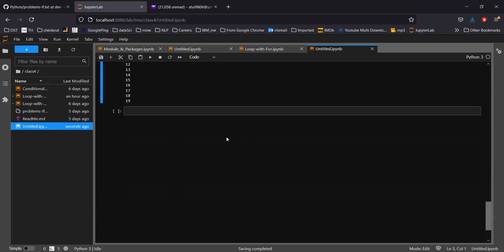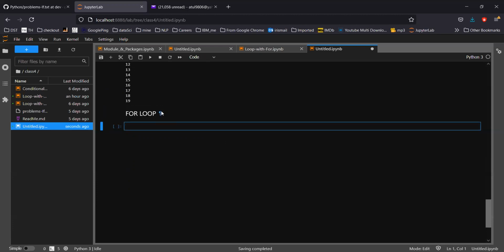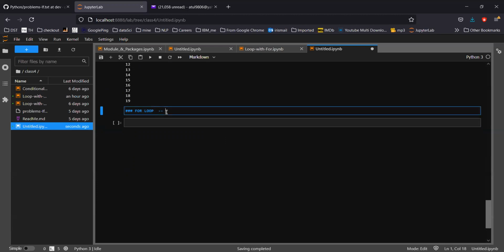Now moving to the second loop, that is called the for loop. The for loop is almost the same, but it's called a finite loop. Finite loop means it always runs with a specific number of repetitions. So the number of loops must be fixed in this case.